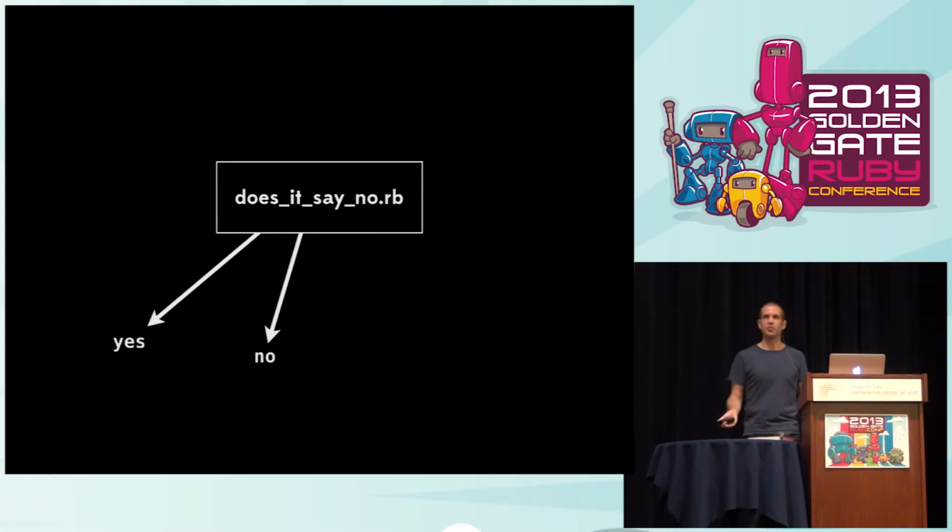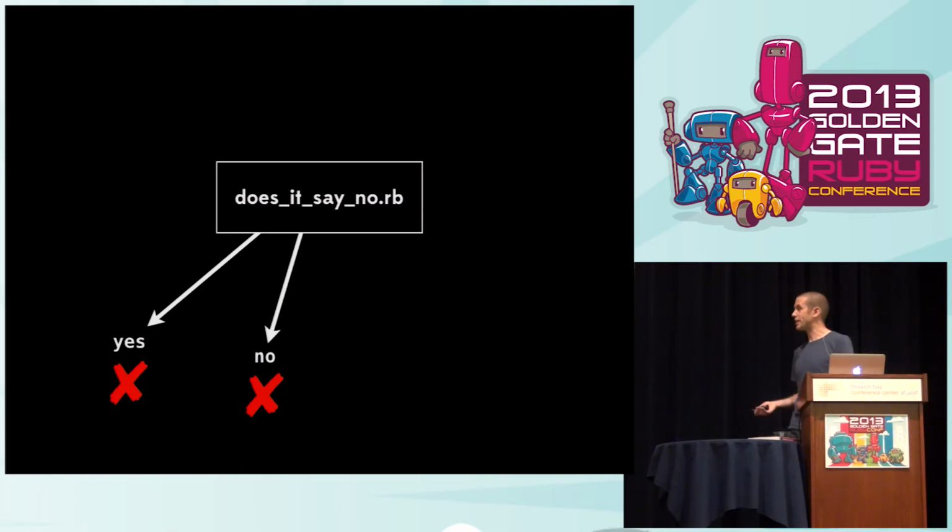Now, are either of those the correct answer? The question that this program is supposed to be answering is, when you feed this program into itself, does it say no or not? And so if it says yes, then the answer to the question of when you feed this program into itself, does it say no, is no. So it shouldn't have said yes. That's the wrong answer to the question. But the same thing applies the other way around. If this outputs no when I feed it into itself, then the answer to the question, does it say no, is yes. So no is not an acceptable output either. So assuming that this program works properly and does what it's supposed to do, neither of those is the output that we want. So what other options are there?